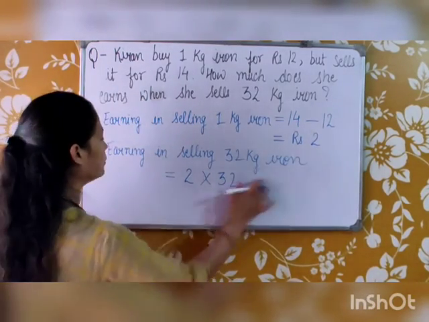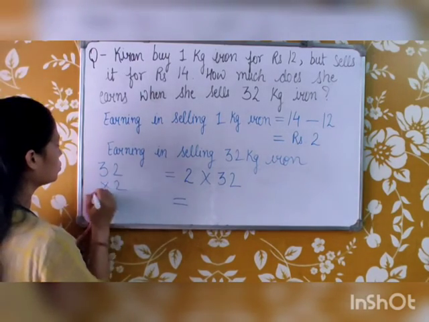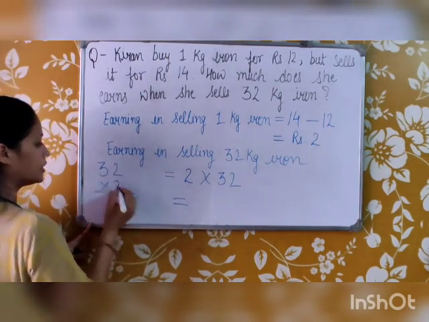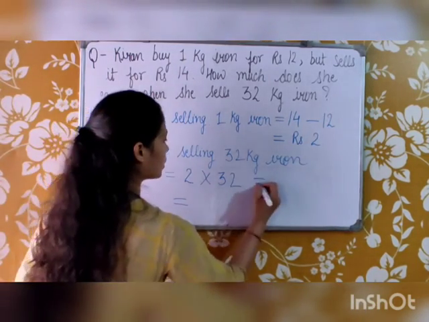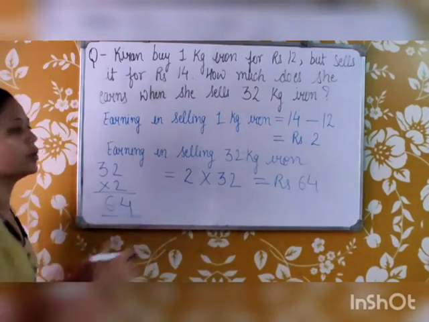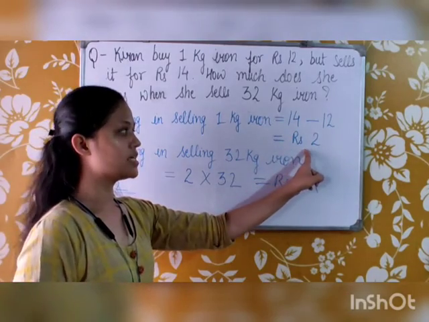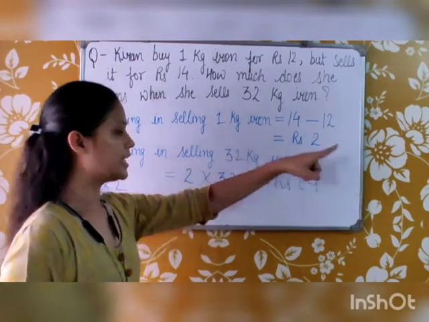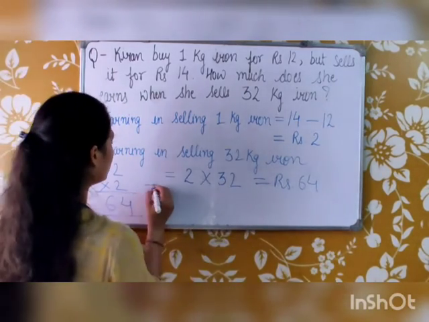We multiply 32 by 2. 2 into 2 is 4 and 2 into 3 is 6. That is 64. So rupees 64. In selling 1 kg iron she is earning rupees 2 and in selling 32 kg iron she is earning rupees 64.